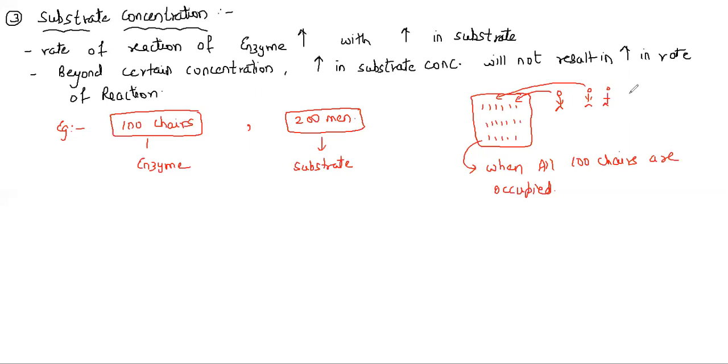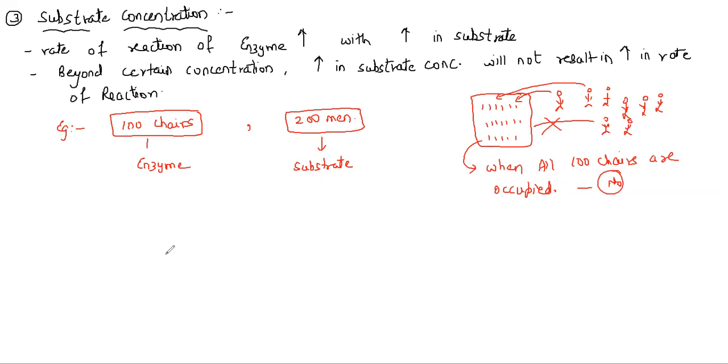Now if I keep on increasing the men, will there be any seat available? No. Can they sit on the chair? No. So will there be any reaction? No. It means no doubt as the substrate increases, the enzyme reaction increases, but up to a limit. After that, there will be no such reaction taking place.